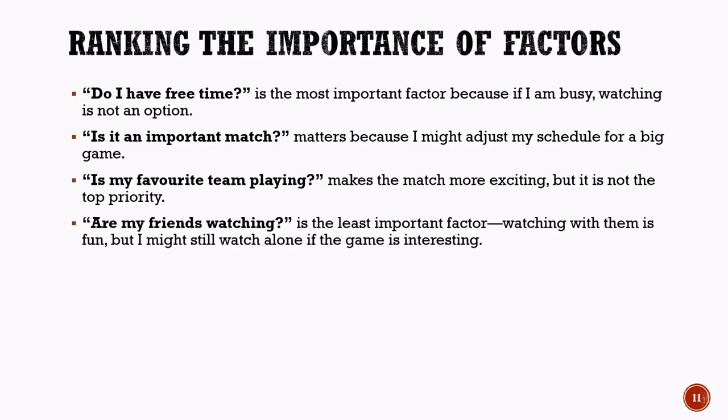The fourth factor is, are my friends watching? While watching a match with friends can be fun and enjoyable, it generally has the least influence on the final decision. A person may still choose to watch the match alone if it is interesting enough. This ranking helps the artificial intelligence system understand which factors should have a stronger impact on the final decision and which factors should have a smaller influence. In the next section, we will convert these rankings into numerical values called weights, allowing the perceptron model to perform calculations and make decisions mathematically.